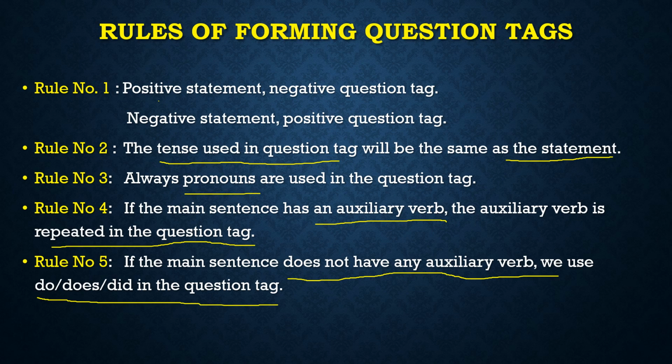Always pronouns are used in the question tag. Next, if the main sentence has an auxiliary verb, the question tag will also start with the auxiliary or helping verb. But if the main statement does not have an auxiliary verb, the question tag will start with do, does and did.